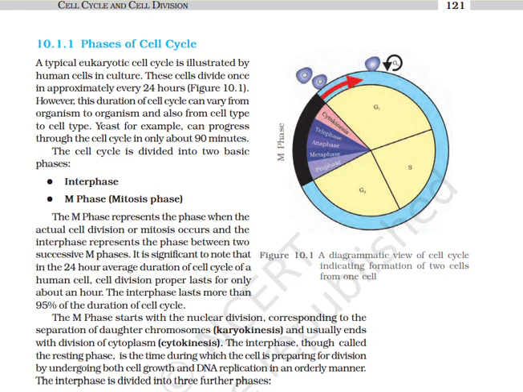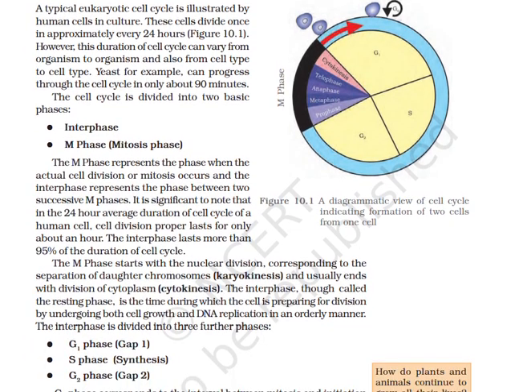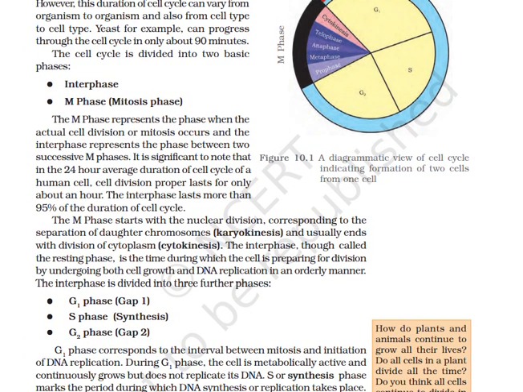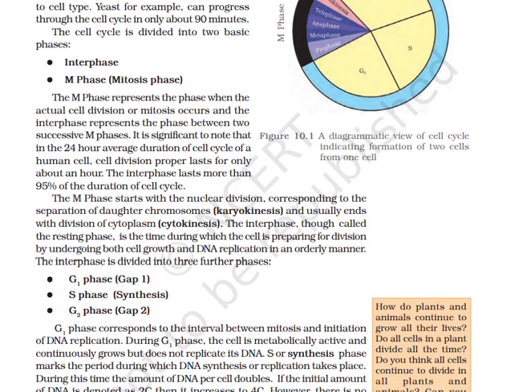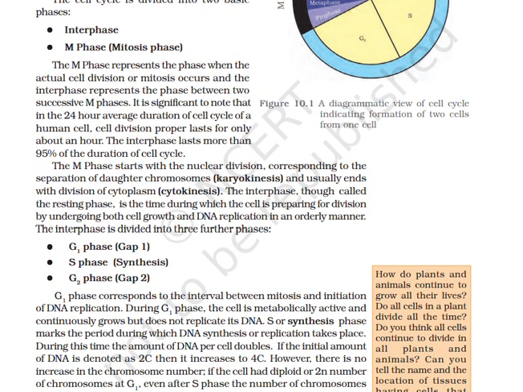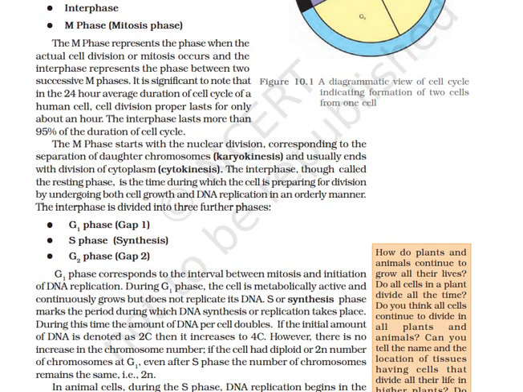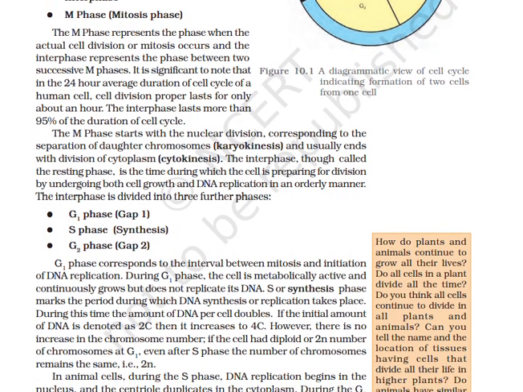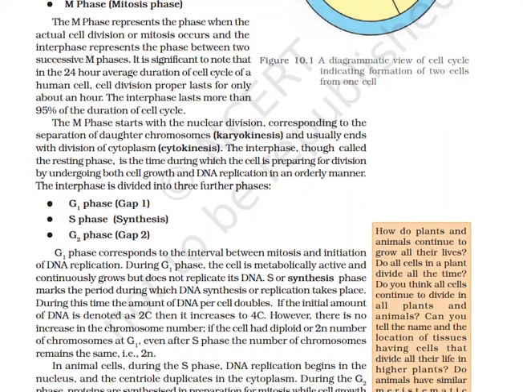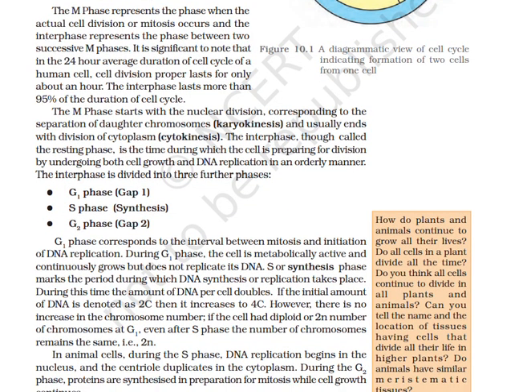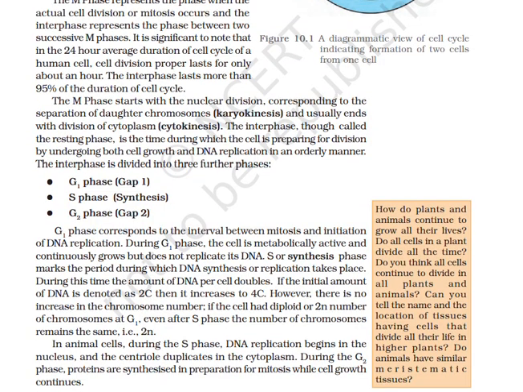The cell cycle is divided into two basic phases: interphase and M phase (mitosis phase). The M phase represents the phase when the actual cell division or mitosis occurs, and the interphase represents the phase between the two successive M phases. It is significant to note that in the 24-hour average duration of a human cell, division proper lasts only for about an hour. The interphase lasts more than 95% of the duration of the cell cycle.